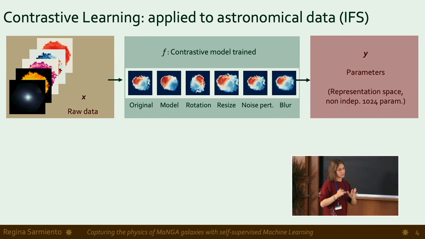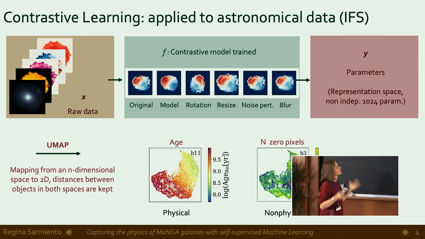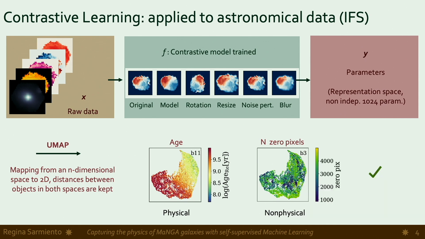We applied this to our data set. In particular, we use this set of transformations: model variation, where we replace some maps with analogs obtained with a different pipeline; rotation; resizing, where we rescale the size of the image; noise perturbation, where we vary the value of each pixel according to a normal distribution; and blurring, where we apply a Gaussian kernel. So we obtain a parameter space of 1,024 parameters, and we do the same as before, projecting this with UMAP to visualize what we are obtaining.